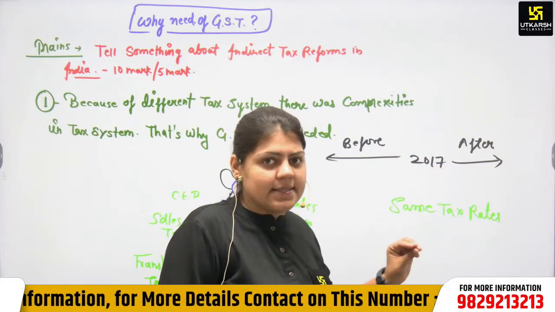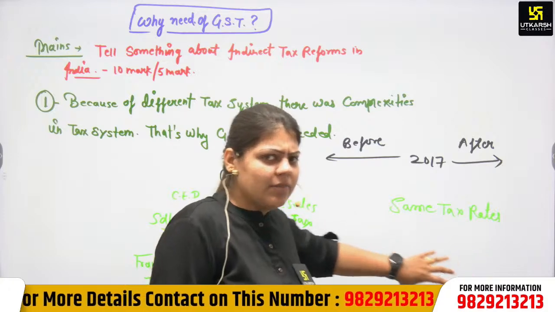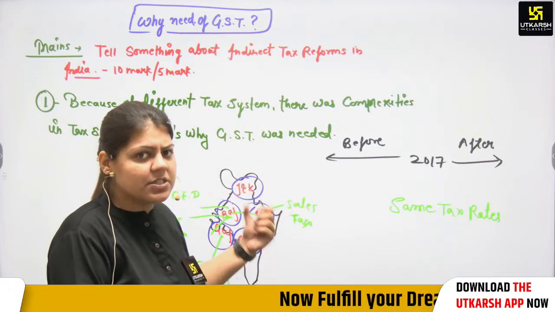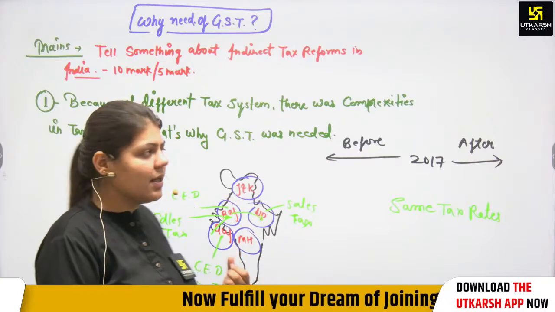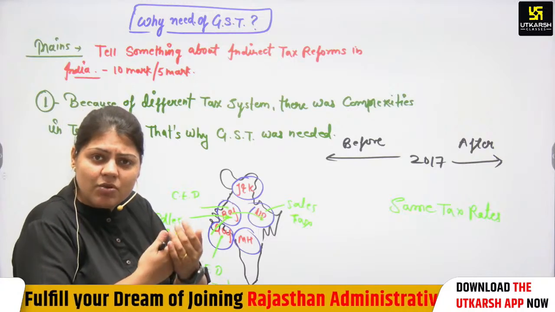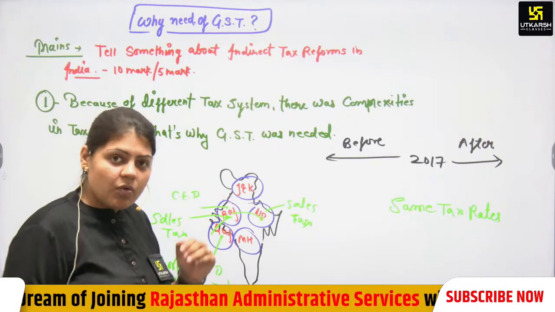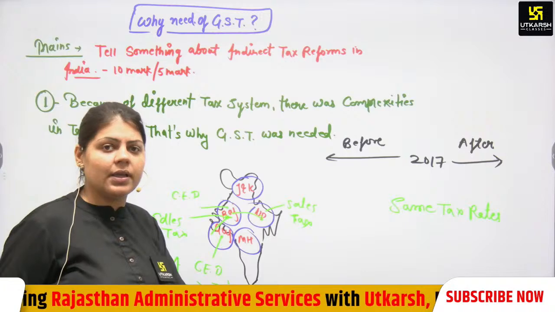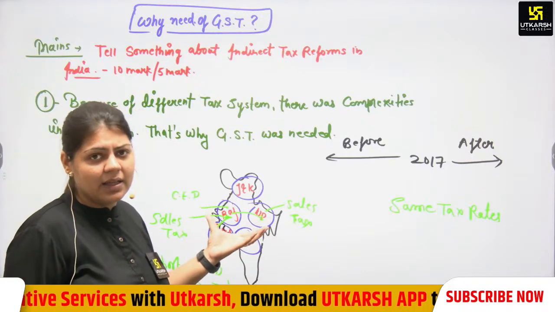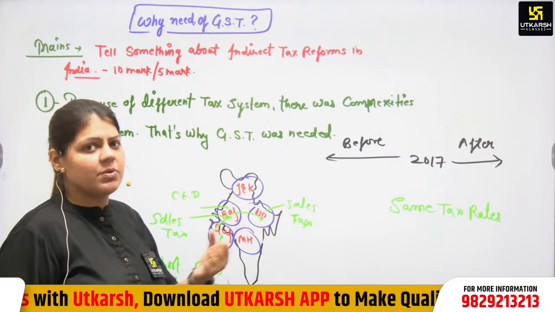Because of the complexities, suppose a foreign investor comes to India and wants to make an investment, then he has to understand every state's tax system, because there were different tax rates. So it was very complicated for foreign investment. There was a discouragement of investment.